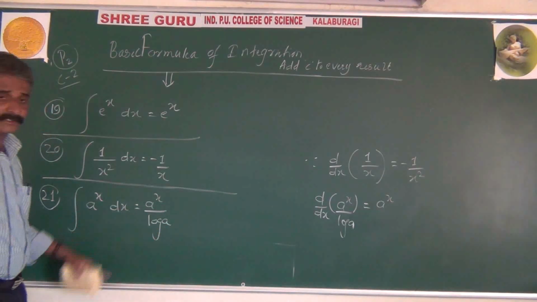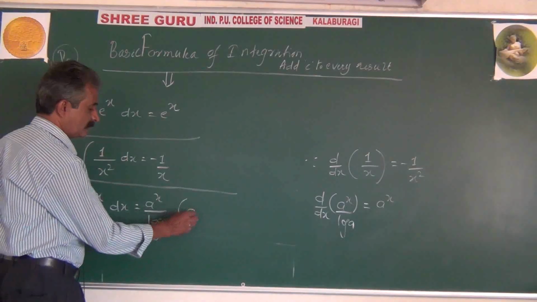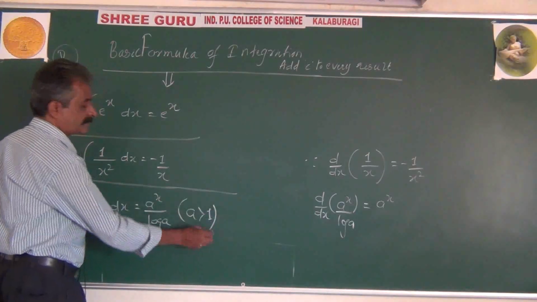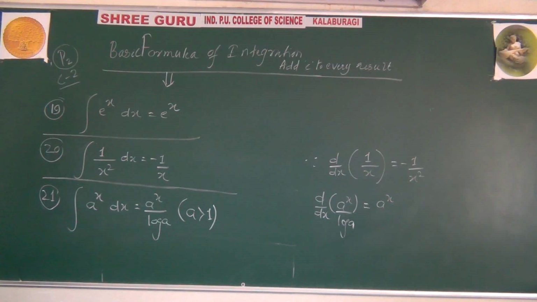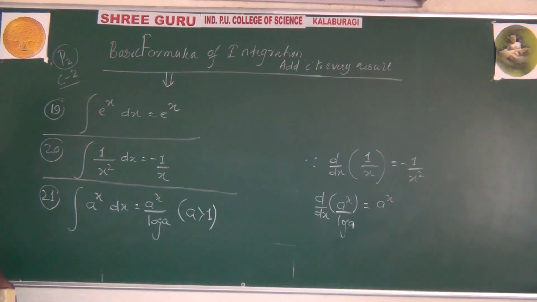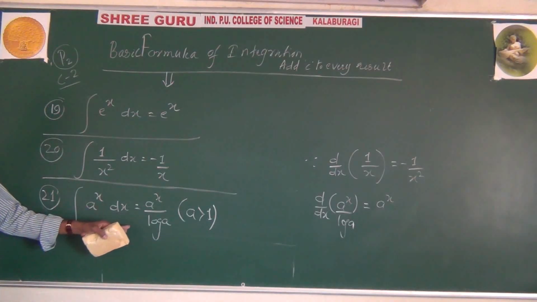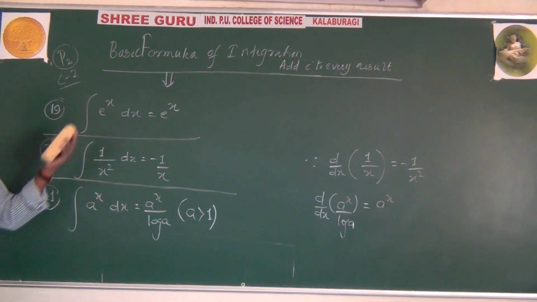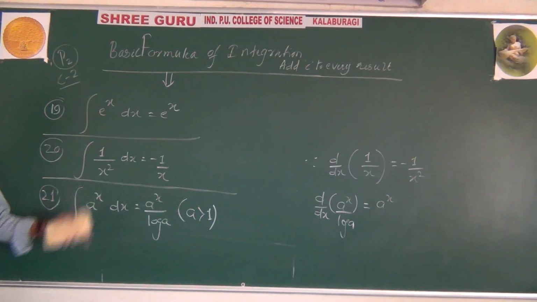Understood that a is greater than 1. Some conditions of mathematics will be understood; it's not necessary to write them every time. a must be greater than 1. If a equals 1, log 1 is 0, and 1 by 0 is not defined. If a is negative, log of negative numbers is not defined. For all that reason, understandably, a is greater than 1.